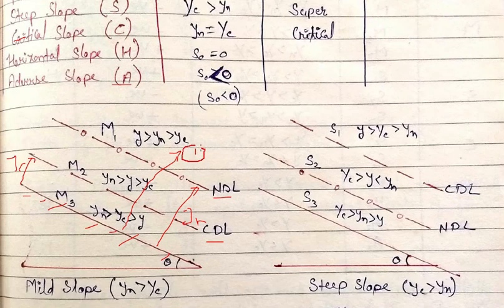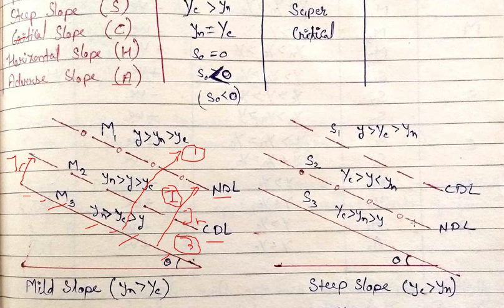So this is the first region for mild slope, y is greater than yn and yc. In the second region, yn is greater than y and y is greater than yc, that means flow in between yn and yc. The third region is flow between the bed and yc. So here is the first region, the second region and the third region.